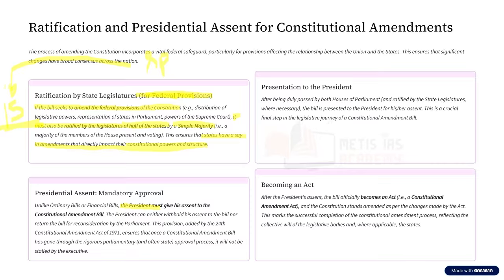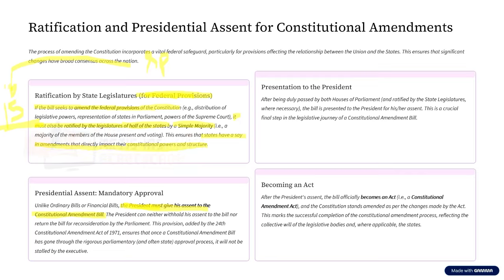But for a constitutional amendment bill, when it is sent to the president, the president must give assent. The president cannot reject it. The president cannot sit idle on it. The president can send it back once.